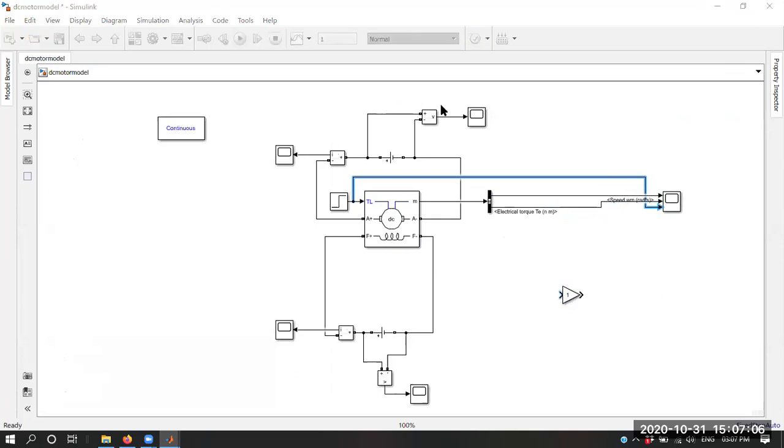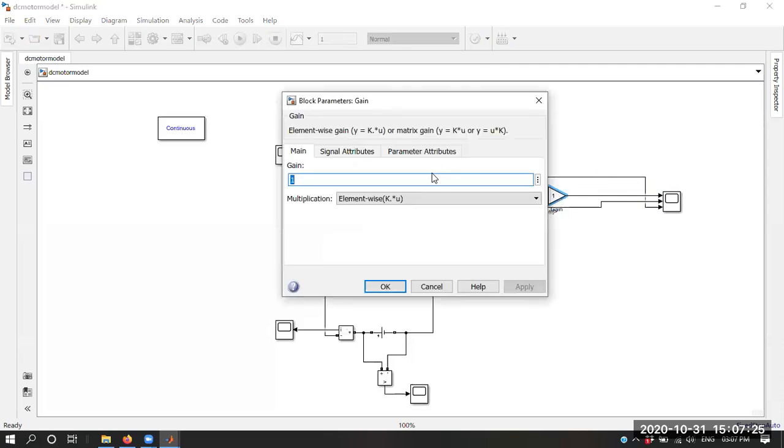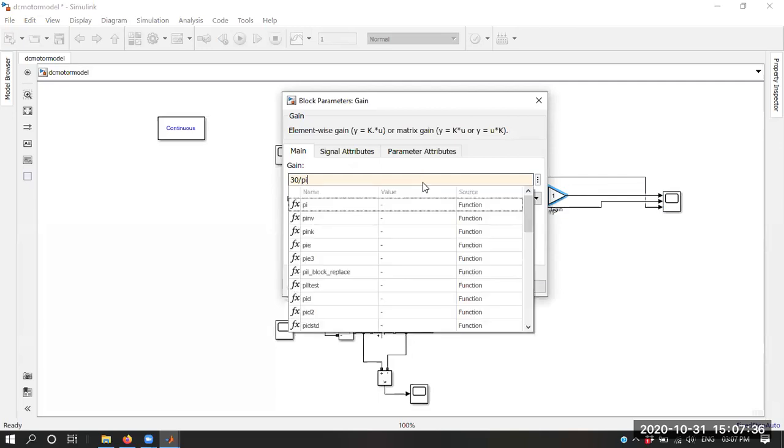Omega is equal to 2 pi N by 60. Yes, great, Karthik. So we are inserting one gain here. The speed is in radian per second, and we want it in RPM, revolutions per minute. So just multiply radian per second with 60 by 2 pi, which is nothing but 30 by pi. So I'm multiplying the speed in radian per second with 30 by pi.